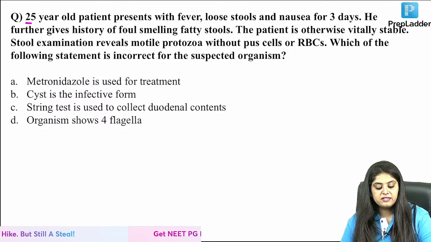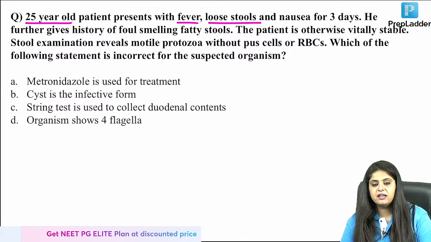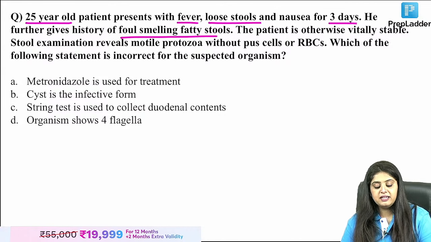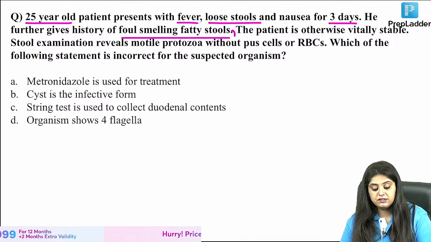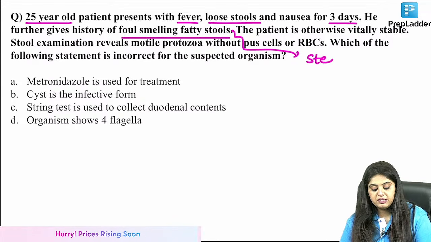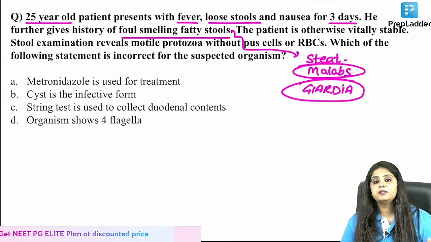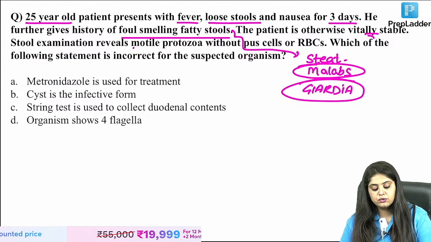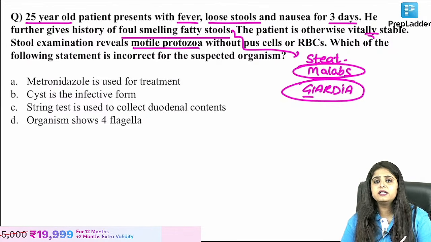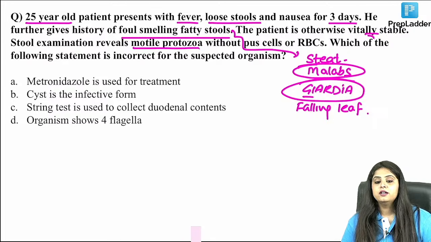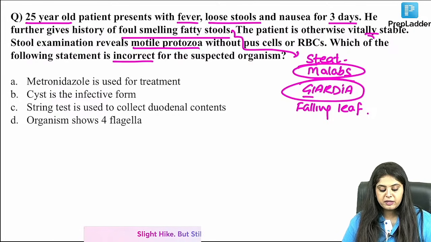Sabka favorite. A 25-year-old patient presents with fever. Again, back to everyone having diarrhea, nausea for 3 days. History of foul smelling fatty stools. Patient is having steatorrhea. Steatorrhea means patient is having malabsorption features. When malabsorption comes, you have to think of Giardia lamblia. Otherwise, the patient is vitally stable. Stool examination shows a motile protozoa. Ma'am, Giardia, girta hua leaf. What kind of motility? Falling leaf motility is going to be seen. Which of the following statements is incorrect for the suspected organism?